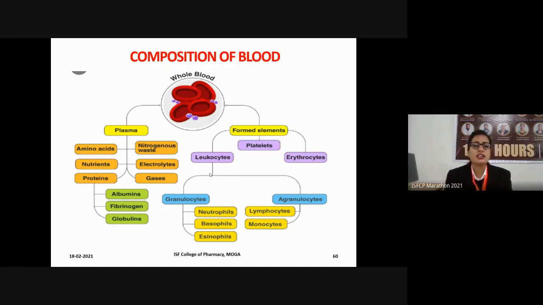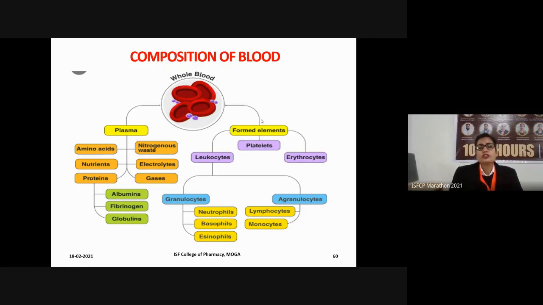The plasma consists of mainly 90 to 92% water, and it also contains dissolved substances like amino acids, nutrients, and various proteins. It may be albumin, globulin, fibrinogen, etc. It also carries various electrolytes dissolved in it. Various gases are dissolved in the plasma, and various nitrogenous wastes are present in the blood plasma. Another component is the formed elements of the blood, that means the cellular elements of the blood.